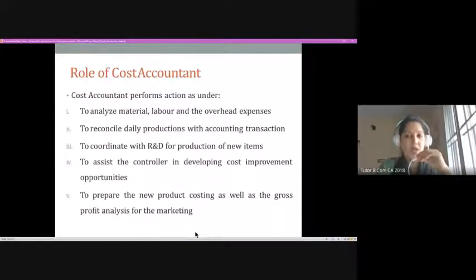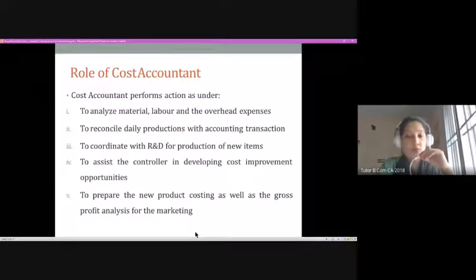There also the cost accountant has a role, looking at the cost associated with that innovation, which would be a deciding factor in the future when you're deciding the price of that particular product. And of course, as I said, controlling is one of the functions.